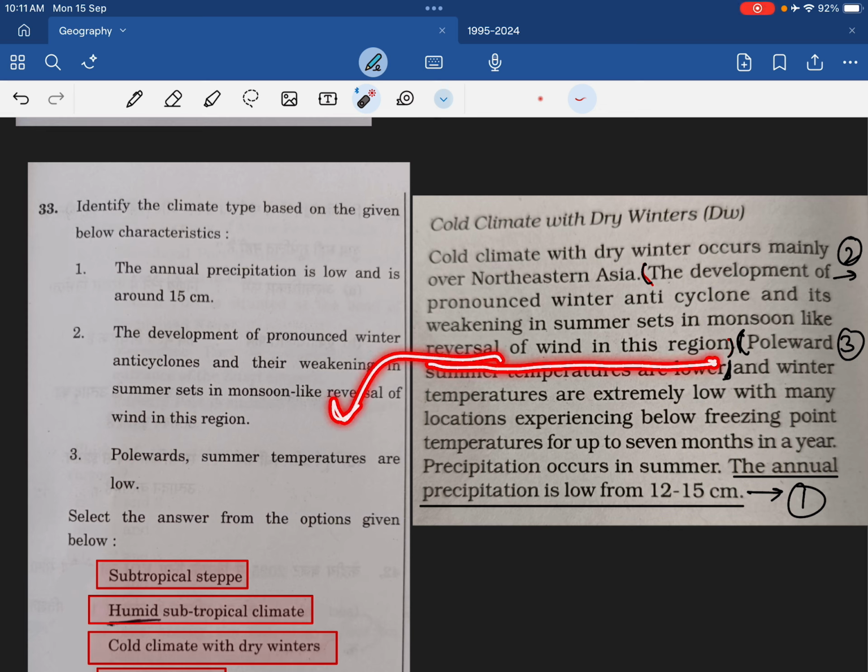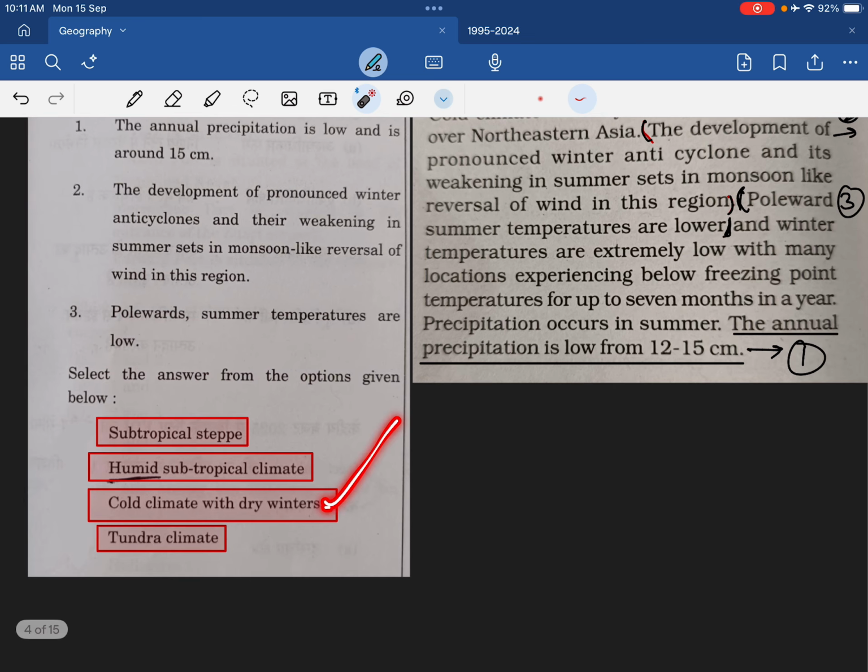Same statement. Read and pause and read this from here till here, the second statement is there. The third statement says poleward summer temperatures are lower. So the climate is cold climate with dry winters. Cold climate with dry winters is the answer.